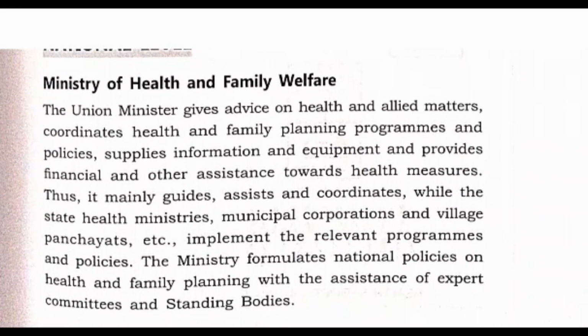The Union Minister gives advice on health and allied matters, coordinates health and family planning programs and policies, supplies information and equipment, and provides financial and other assistance towards health measures.